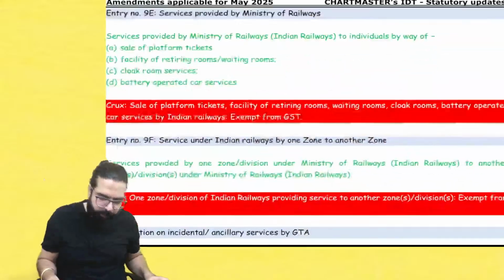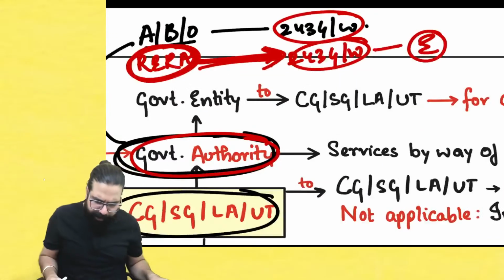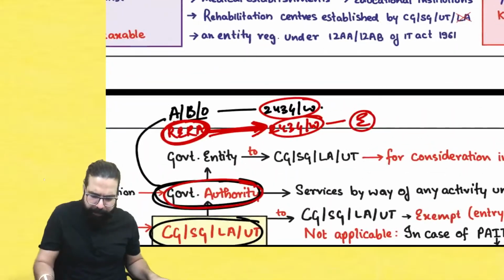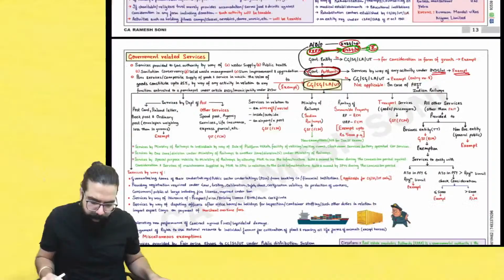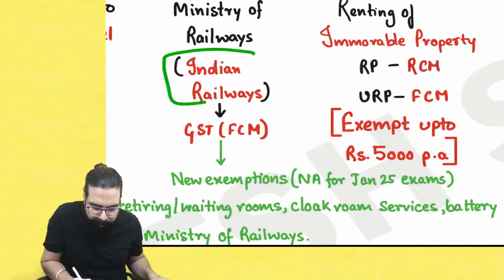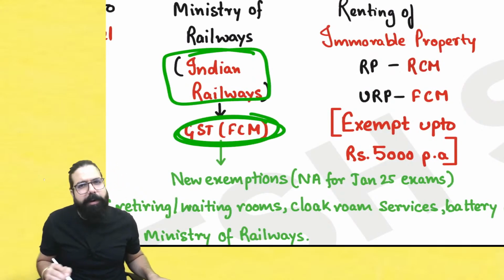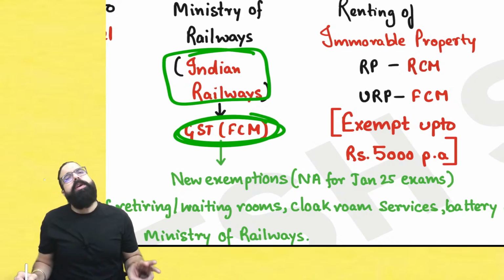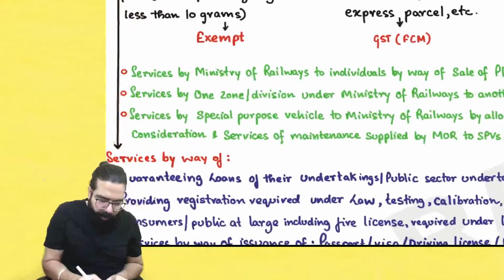Chalo, now let's go ahead. You know Indian Railways. The RERA point I have told you over here: RERA doing 243G and W activity is exempted. Done, sir. Now listen, you remember Indian Railways? Yes, sir. The government told that any service of Indian Railways, GST will come under forward charge mechanism. Now here, three new points were being inserted, but they told only the first 2 points